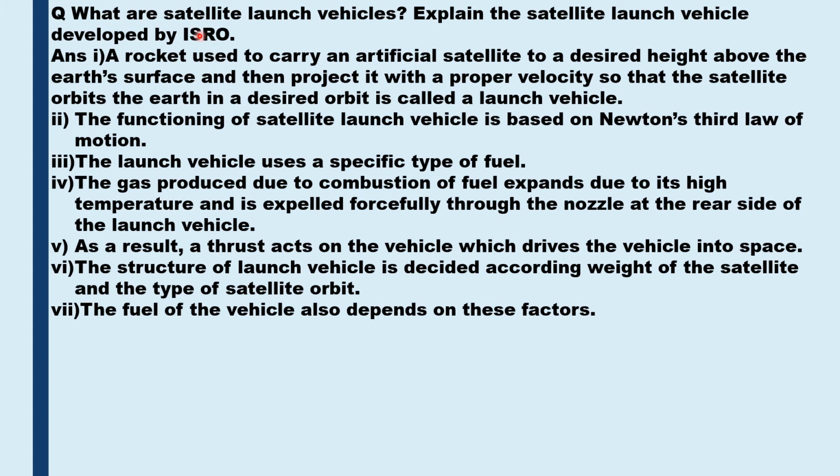So what are satellite launch vehicles? A rocket used to carry an artificial satellite to a desired height above the Earth's surface and then project it with a proper velocity so that the satellite orbits the Earth in a desired orbit is called as a launch vehicle. Then explain the satellite launch vehicle which was developed by ISRO. We know that the functioning of the satellite launch vehicle is based on Newton's third law of motion.